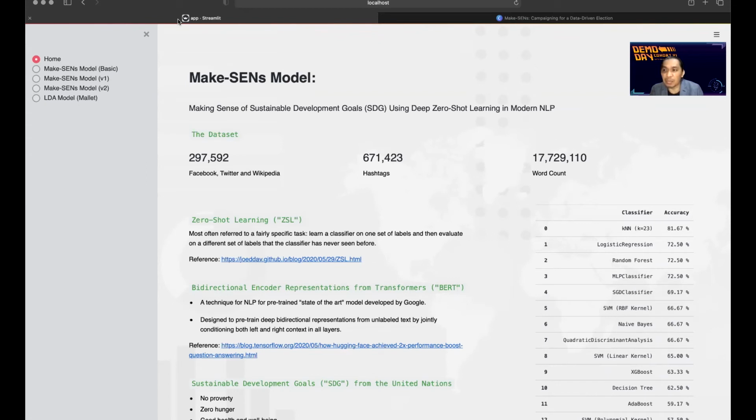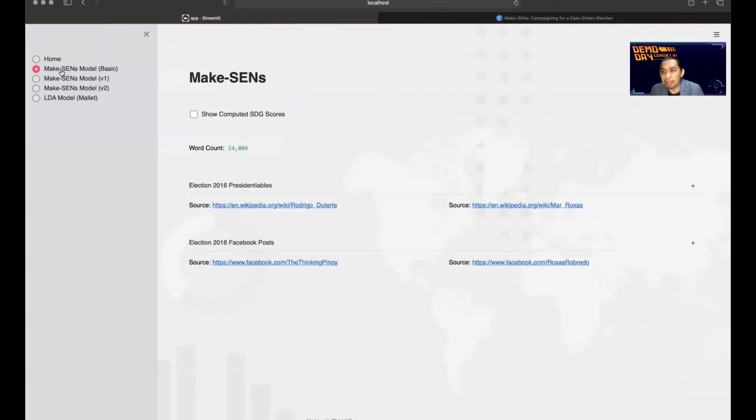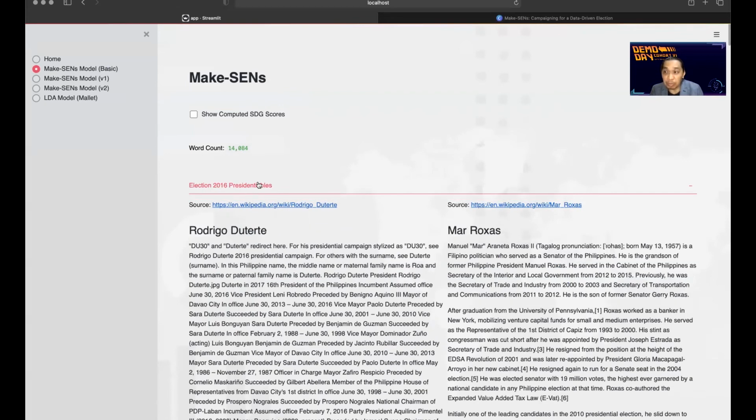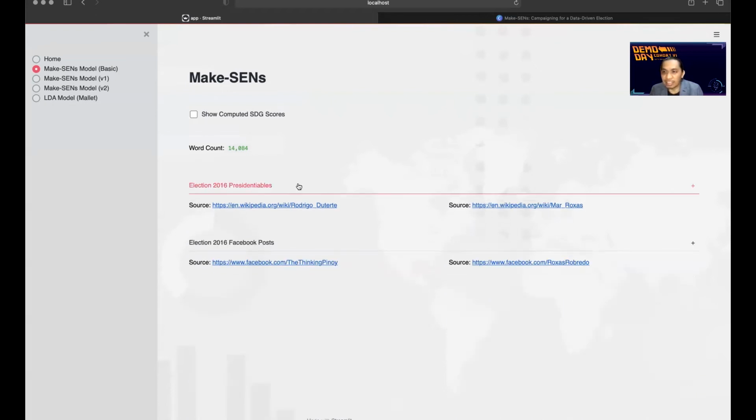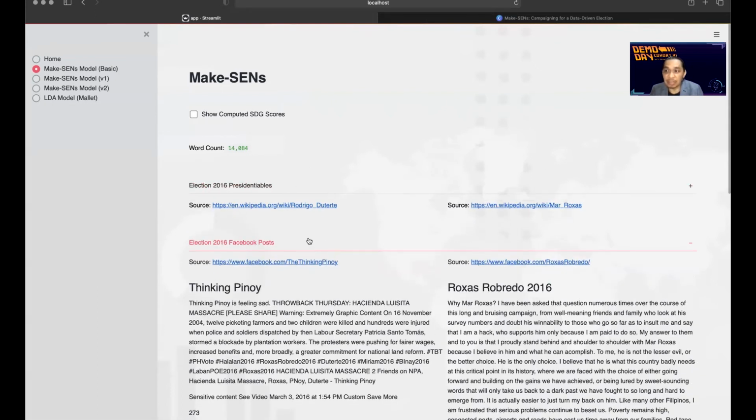The topic labels that we used in training our model were inspired by the Sustainable Development Goals, or SDG, of the United Nations. The results of training the different classification models are shown in the table on the right part of your screen. Now, to make sense of how our model works, let's first have a basic example. We have here the text profiles of 2 presidential candidates of the 2016 election. Next to it is the set of text from Facebook posts of 2 supporters of each presidential candidate.